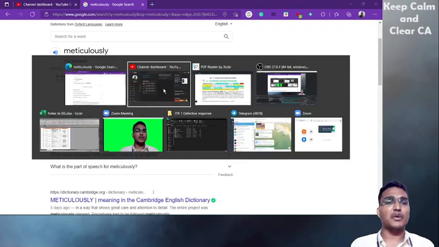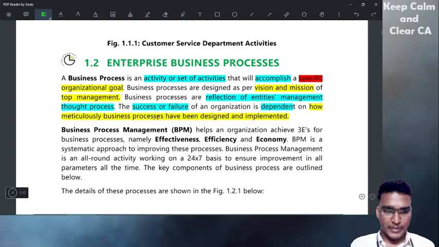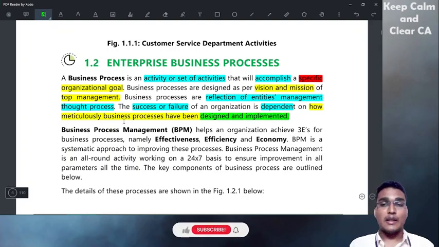They have to prepare their process meticulously to get success. Not only designed but also implemented; properly designed, and also it needs to be properly implemented.